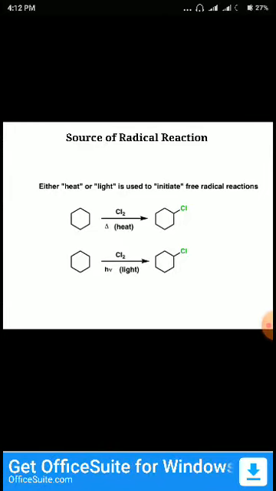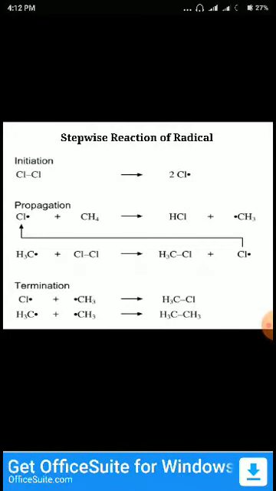Similarly for light, the light is denoted as h nu, and in the case of heat we denote it as delta. So the source of the radical reaction, that is, to generate the radical, we may use either heat or light to initiate the free radical reaction.